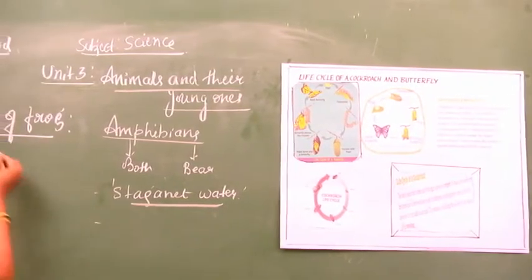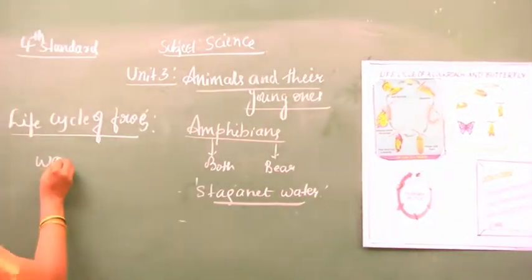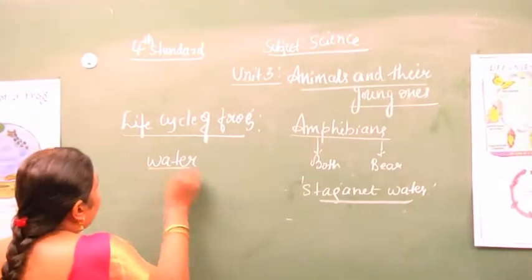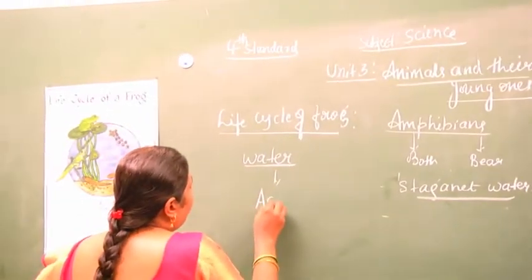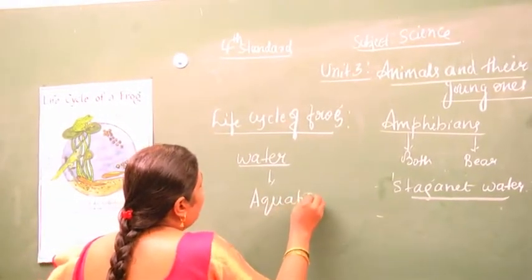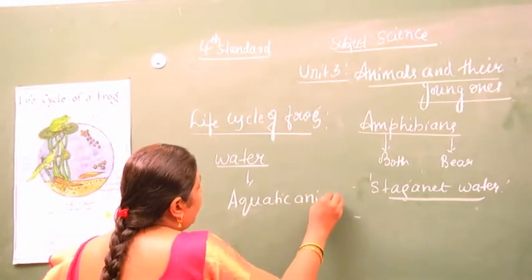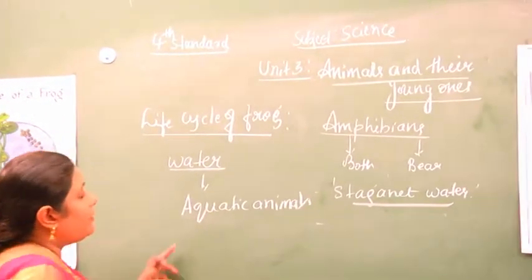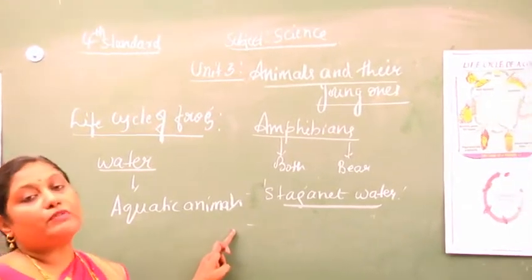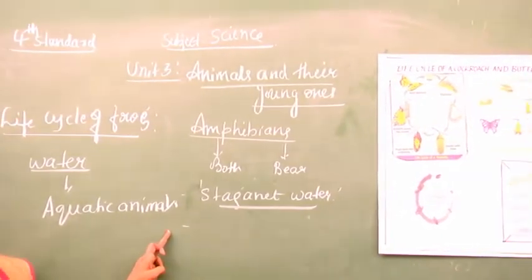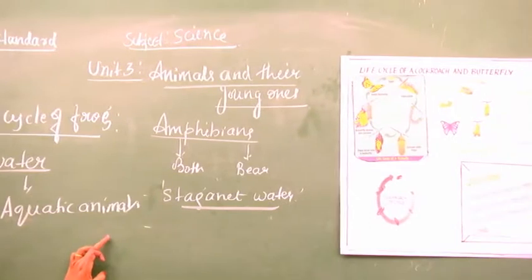The organisms which are found in water are called aquatic animals, aquatic organisms. The animals which are found in water are called aquatic animals.